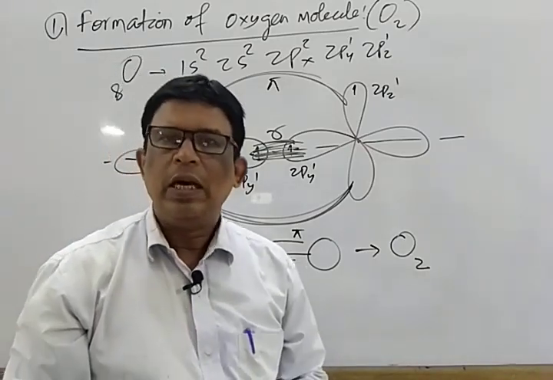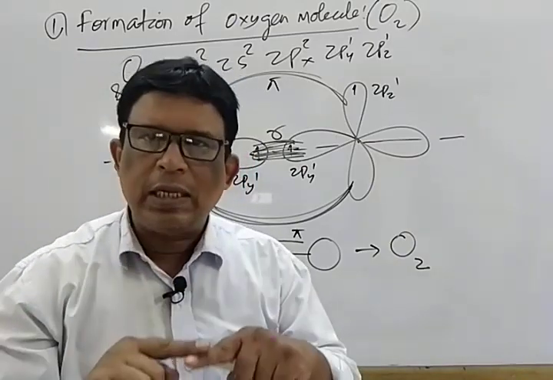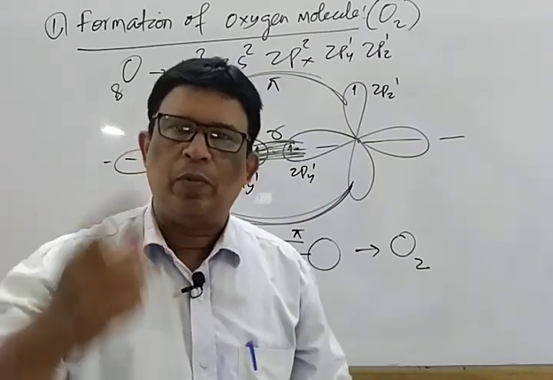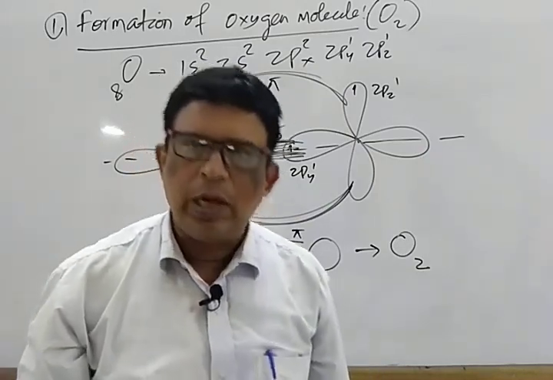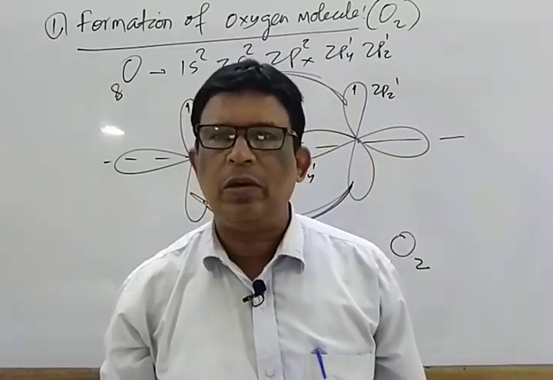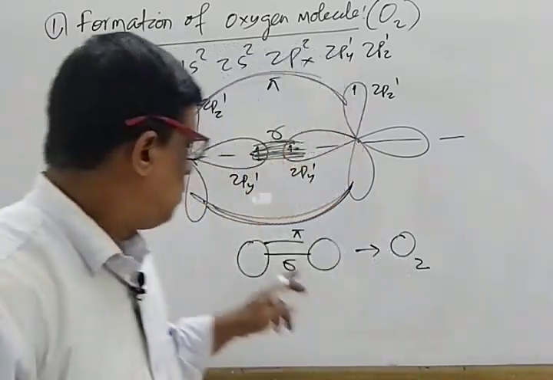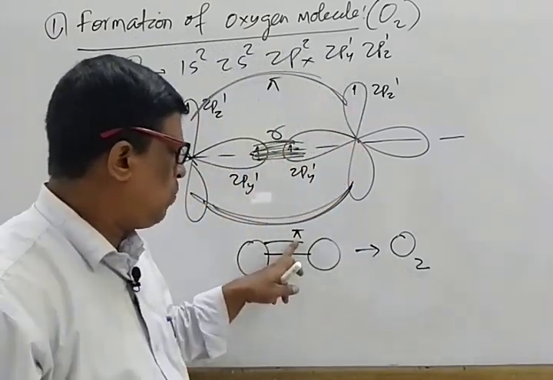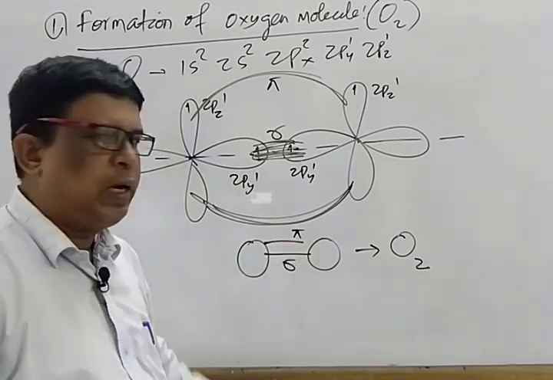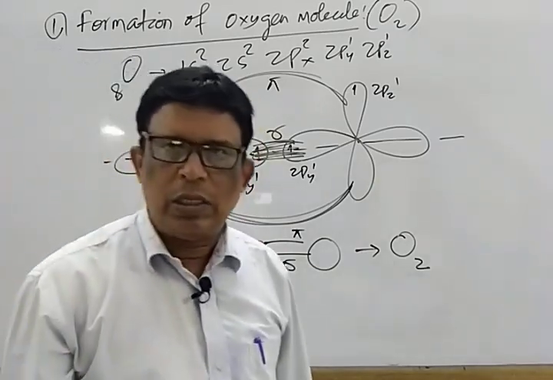I repeat again, a sigma bond is a single bond. If a double bond is there, then one sigma, one pi. If a triple bond is there, then one sigma, two pi. So it is concluded that formation of a pi bond alone is not possible. Before the formation of a pi bond, a sigma bond must be there. Mark that. Here is one sigma, one pi. The sigma bond is formed by head-on overlapping and the pi bond is formed by sidewise overlapping. This is for the formation of the oxygen molecule.